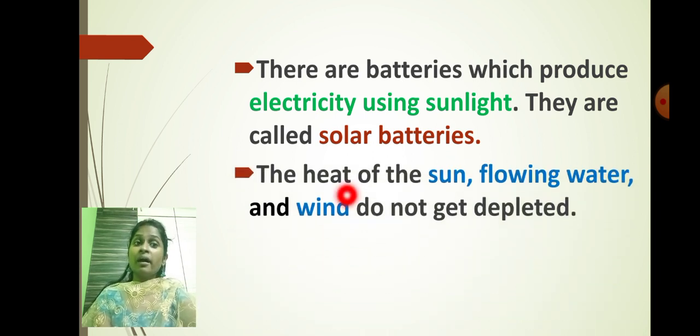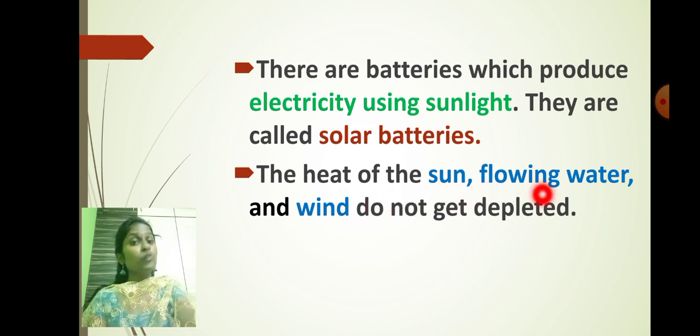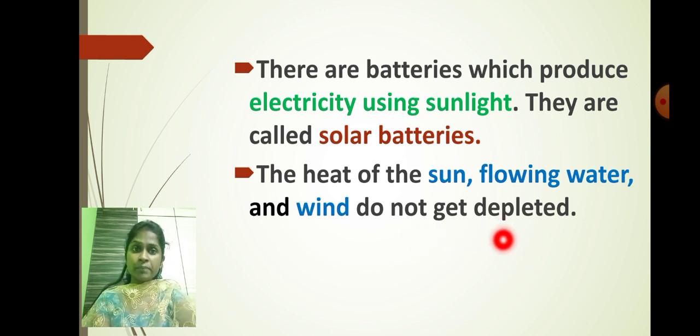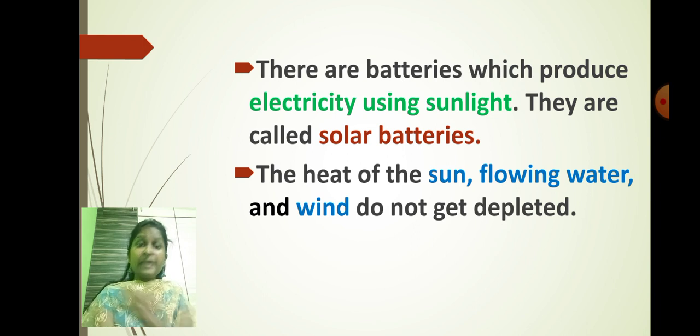And at the same time, as you all know, the heat of the sun, the flowing water and the wind do not get depleted. What do you mean by depleted? Depleted means they will not finish ever. They are present to us in abundance. So that means they are not going to finish off easily. They are going to be there forever. The sun is there, the flowing water is always there, and the wind is also there. So they are the important source of energy. They will never vanish.